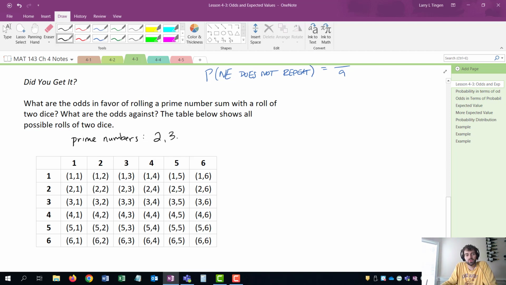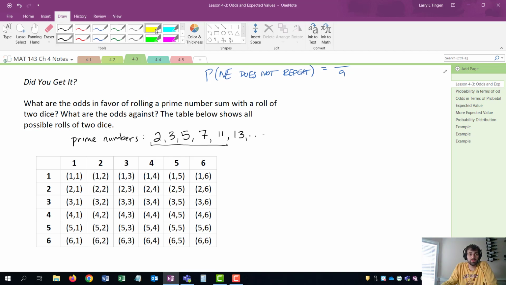So we have 2, 3, 4 is divisible by 2, 5, 6 is divisible by 2 and 3, so it doesn't go in here. 7, 8 is divisible by 2, 9 is divisible by 3, 10 is divisible by 5, 11, 12 is divisible by 6, 13, 14 is divisible by 2, 15 is divisible by 5, and wait a second, you can't even get 13 on the die. So these are all the prime numbers that we're going to encounter. So if I roll 2 dice and I end up with a sum of 2, 3, 5, 7, or 11, I have hit a prime.